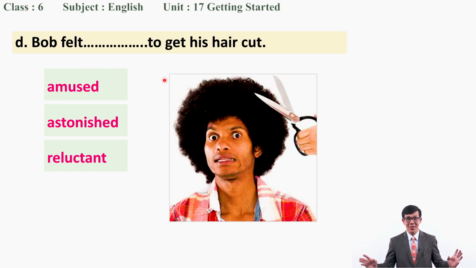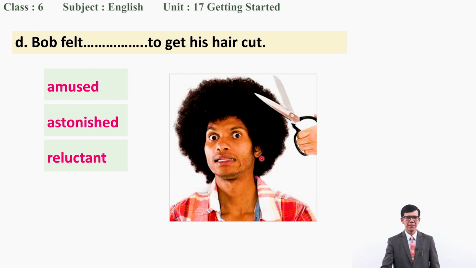And look at another picture. Okay, Bob. So Bob failed to get his hair cut. How did Bob feel? Can you please tell me? Did he feel amused, astonished, or reluctant? Look at this expression, okay? A kind of, let's say, surprise you can see there. So, Bob felt. Did he feel amused or astonished or reluctant? This is a new word that helps you to describe somebody's expression. So, what is your guess?